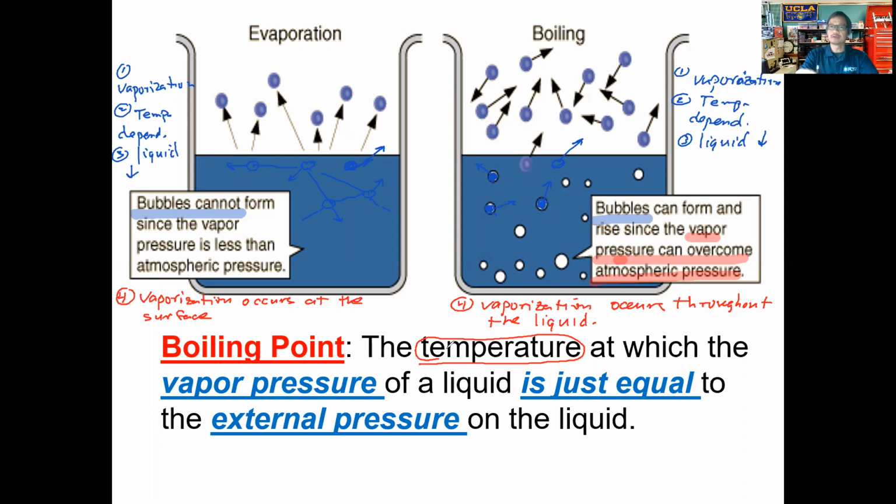We see the bubbles happening. So that's how we know we've reached this point that we call the boiling point. The boiling point is a temperature for a liquid at which the liquid's vapor pressure is equal to the pressure outside of it, the external pressure, which we call the environment.